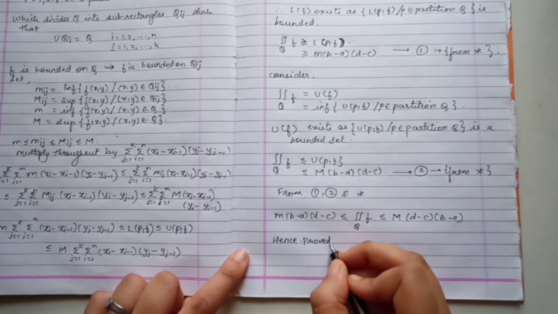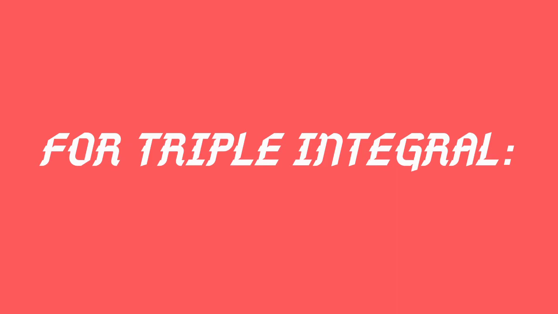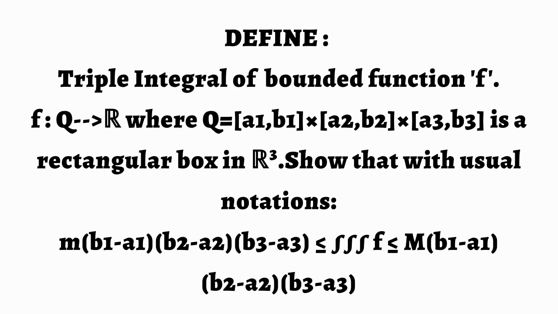Now we will see a few tips for the same question to be solved for triple integral. There are just a few changes about it. You can solve it on your own. Let us see the question first. Define the triple integral of a bounded function f where f goes from Q to R, where Q is equal to [a1, b1] cross [a2, b2] cross [a3, b3], a rectangular box in the space R3.